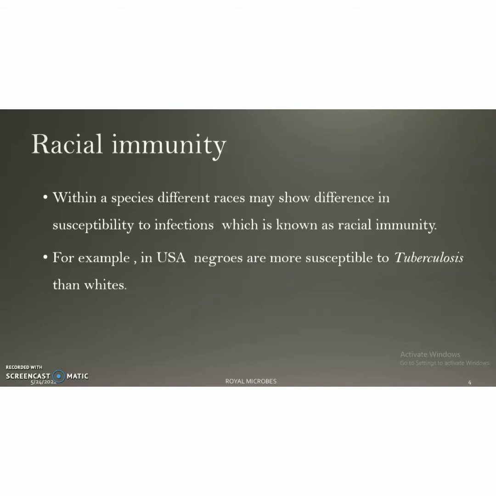Second one is racial immunity. That is, within the species itself we can see different races, and these different races show differences in their susceptibility to infections. This difference is known as racial immunity. For example, in USA, Negroes are more susceptible to tuberculosis than whites. So different races exhibit different susceptibility to infections. So there is difference in the immunity of different races within a species, and this immunity is racial immunity.